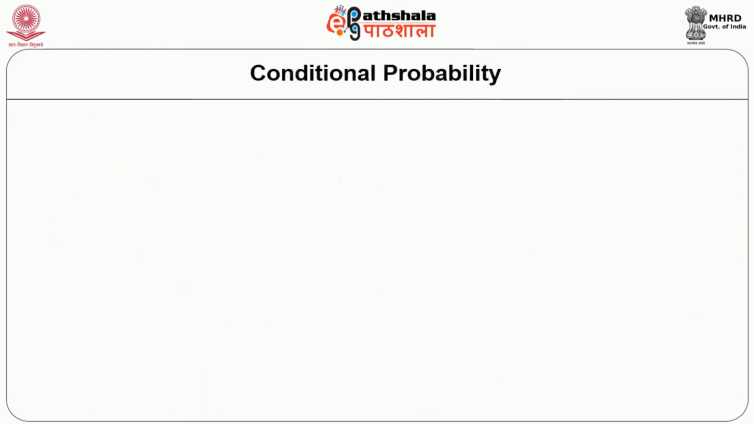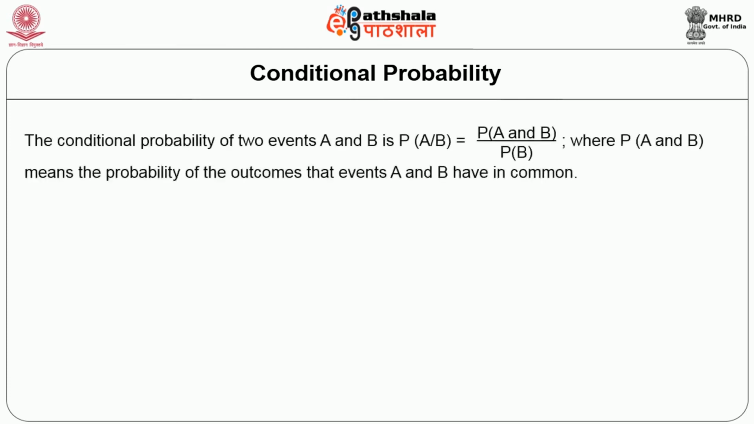Now let us have a look at conditional probability. What does conditional probability say? It concerns two events, say A and B. The probability of A given B is equal to the probability of A intersect B divided by the probability of B, where the probability of A and B means the probability of the outcome that events A and B have in common.